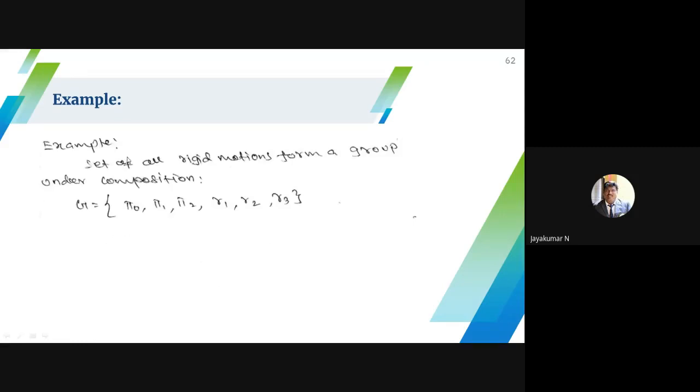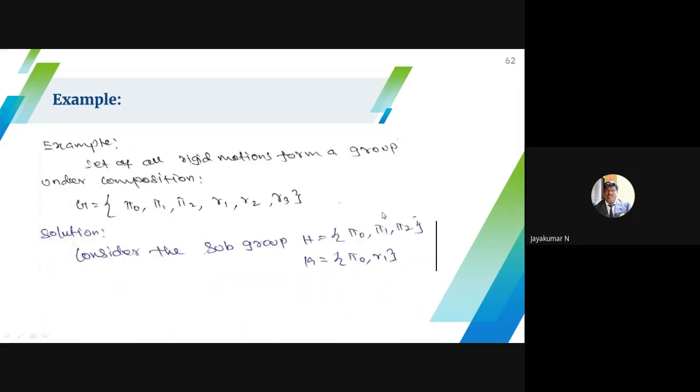Another example: the set of all rigid motions of a triangle forms a group under composition. We already saw this in an example. There are 2 kinds of subgroup. One is the set of all rotations, which forms a group. Another one is phi naught and R1, which forms a subgroup.